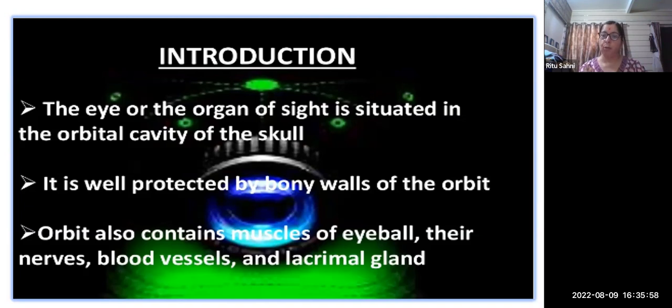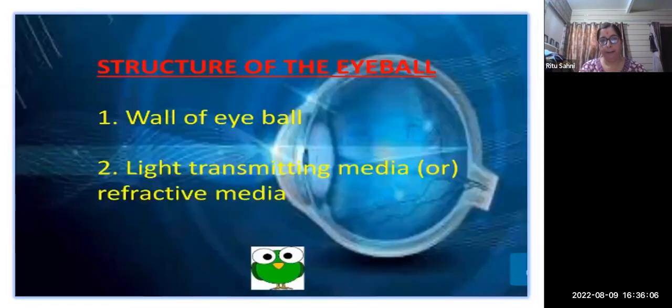So there are so many dysfunctions related to the eye structure also. So it is important to learn properly and treat properly. The structure of the eyeball, the wall of the eyeball, and the light transmitting media or refractive media are the two main parts, the functions the structure gives to the eye.